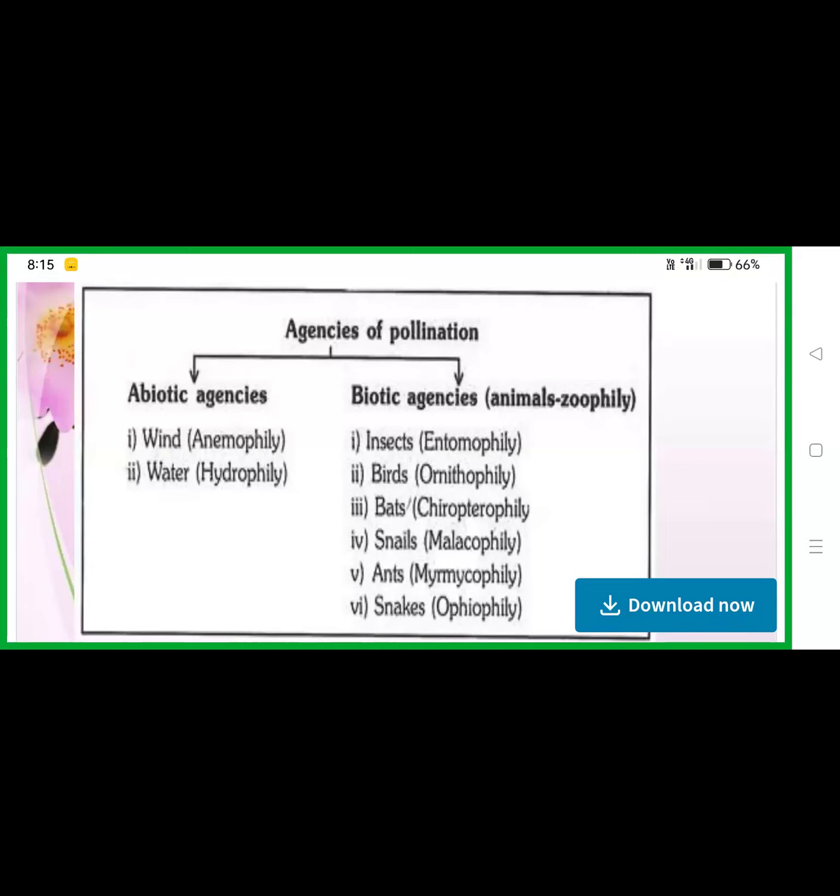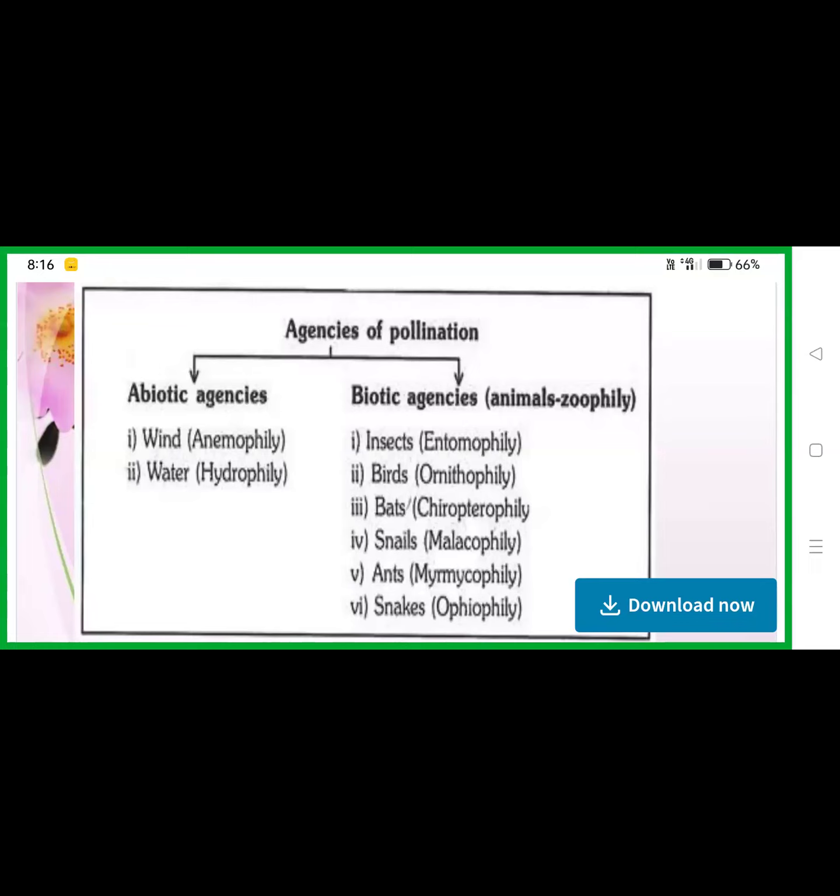And another one is dichogamy. What is dichogamy? In some plants, the androecium and gynoecium of a bisexual flower mature at different times. So that is a bisexual flower, but the maturity comes at different times. This condition is called dichogamy and is an important device to avoid self-pollination. In dichogamy, there are two types: protandry and protogyny. So what is protandry? In some dichogamous flowers, the anthers mature before the stigma becomes receptive. This condition is described as protandry.